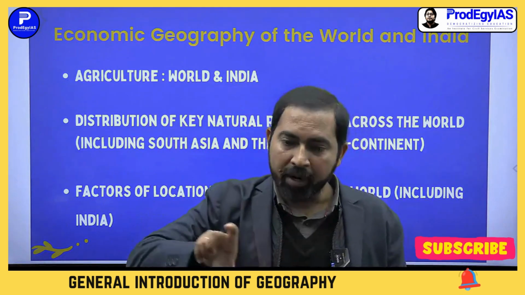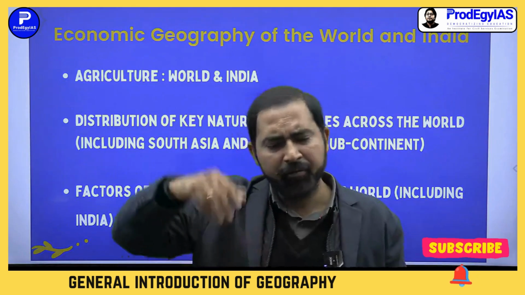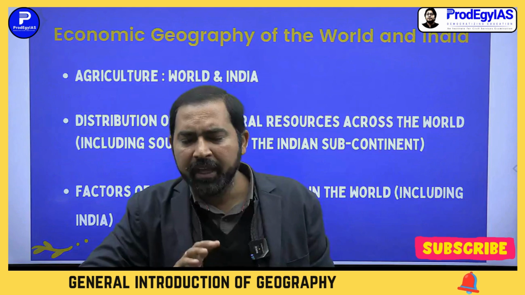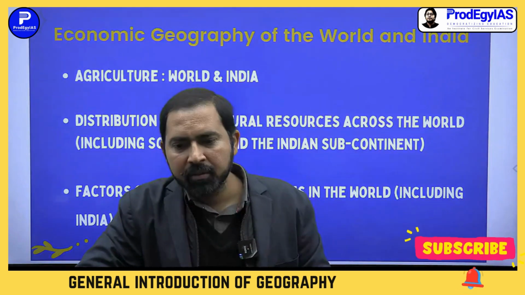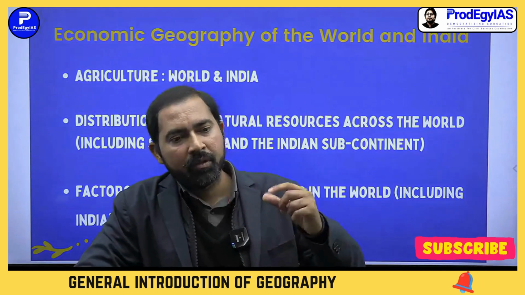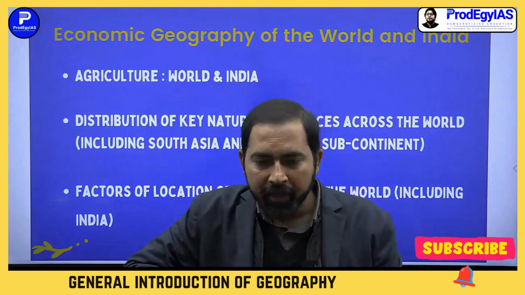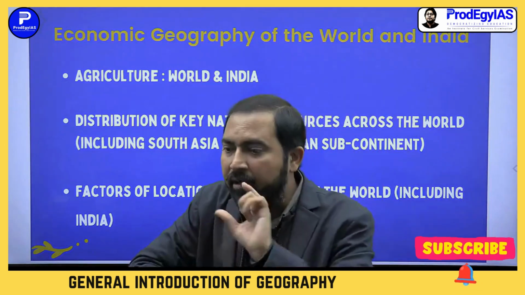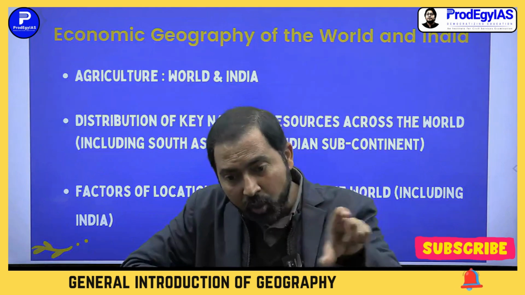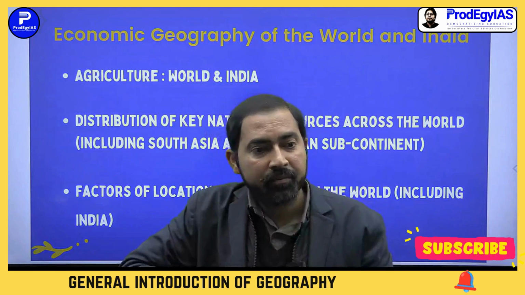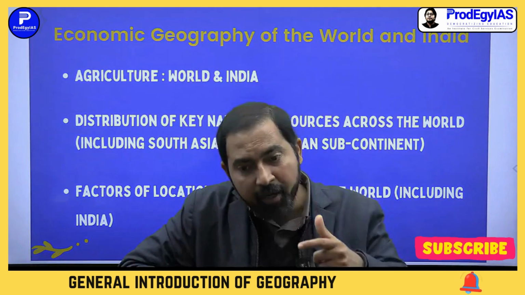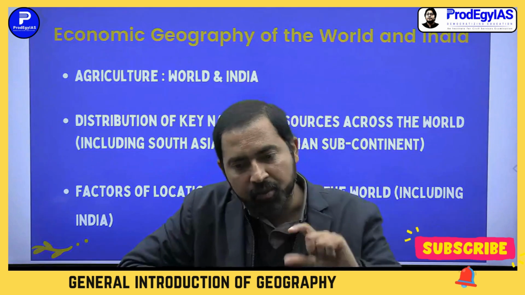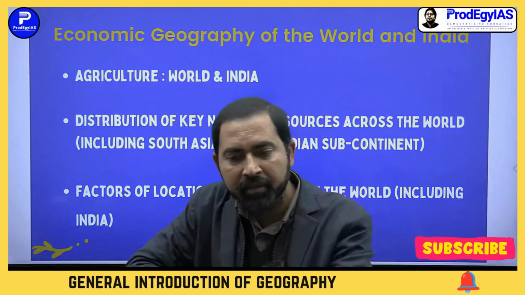Then the core part is called barysphere. That was the older division: crust, mantle, and core. Now it is of no use, meaning it has no relevance. After plate tectonics, we have the new division of this type: lithosphere, asthenosphere. Asthenosphere is generally the part of the mantle, that plastic part of mantle. The upper solid part of mantle is covered under lithosphere. Lithosphere is crust plus upper solid part of mantle. And the lower plastic part of mantle is covered under asthenosphere, on which those lithospheric plates can move.